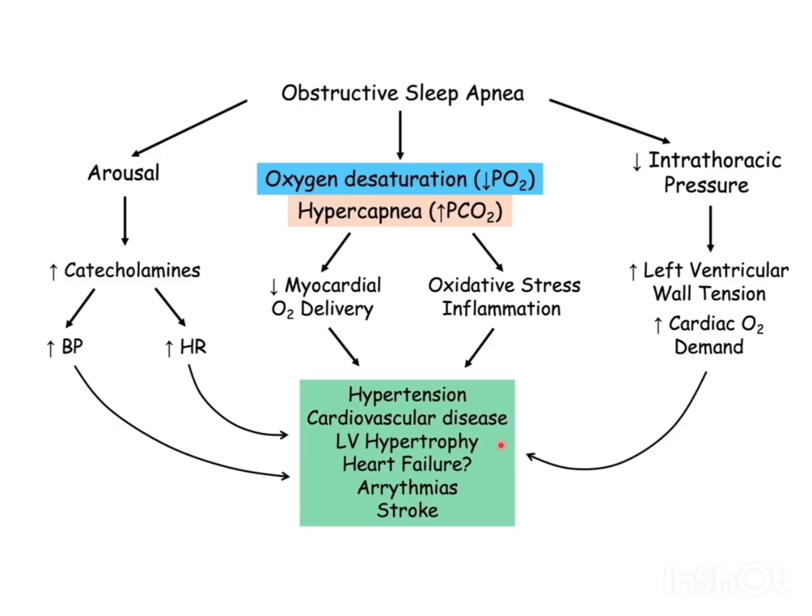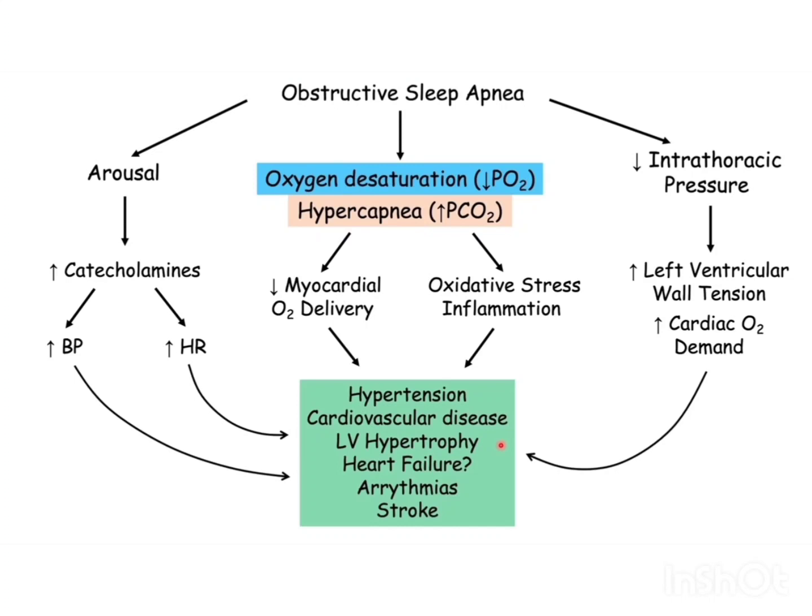Now the pathophysiology behind what happens in OSA to cause some of those health conditions. OSA causes arousals because it leads to episodes of apnea and hypopnea. OSA leads to decreased airflow and also decreased intrathoracic pressure. These three lead to downstream consequences. With arousals, a patient becomes awakened by their snoring or their episodes of apnea.